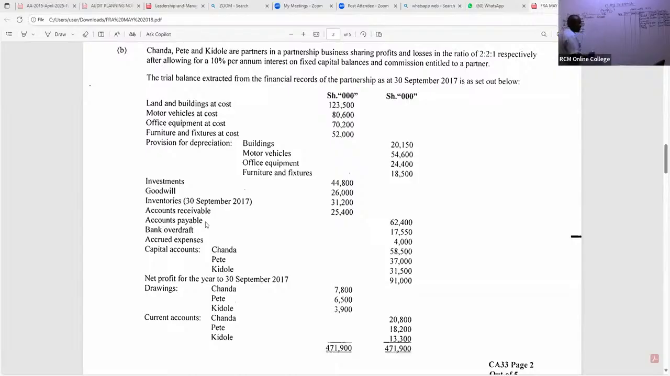Do we have any other liabilities that you can see there, ladies and gentlemen? And of course, they have told us really.